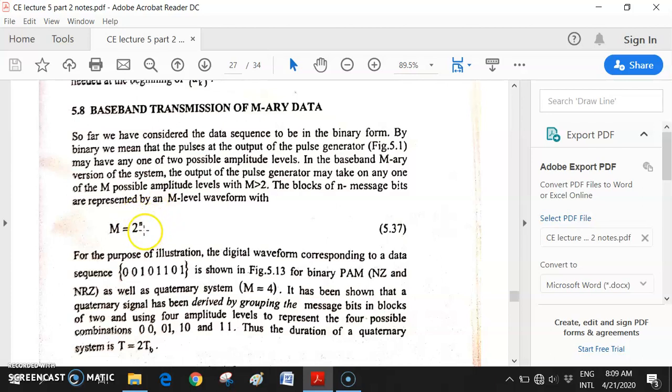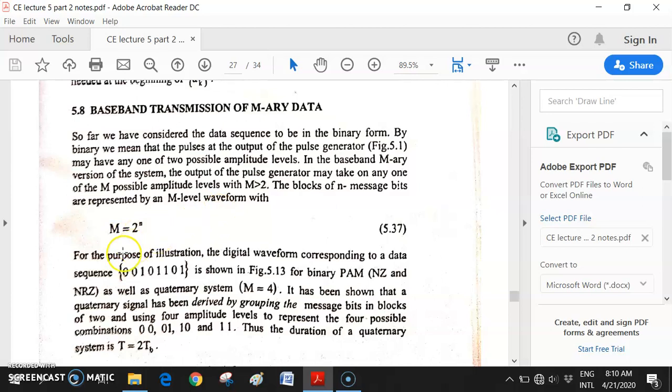If you put 2 here, 2 to the power 2 is how much? 4. So in the baseband M-ary version of the system, the output of the pulse generator may take on any one of M possible amplitude levels with M greater than 2. M must be greater than 2. If you put 2 to the power 1 here, it will give you M equal to 2, so my purpose is not solved. At least you have to put n equal to 2 here. Then you get M value 4, that means 4 levels.